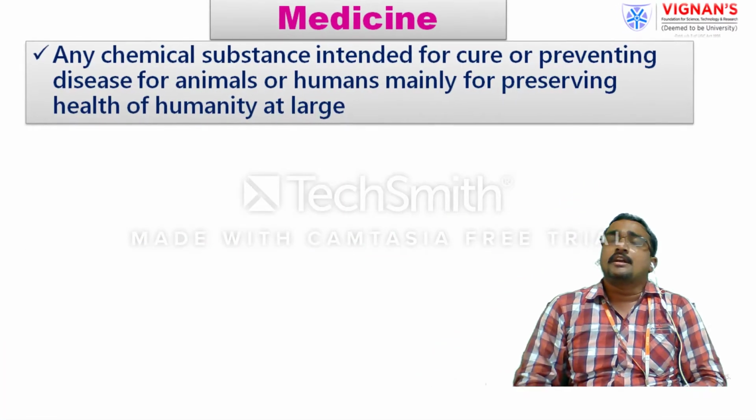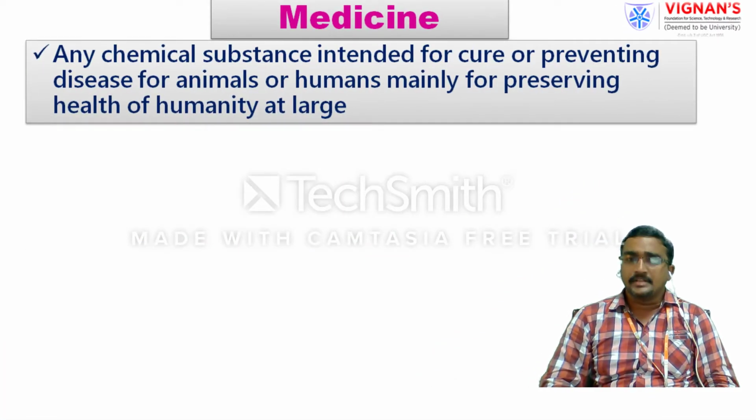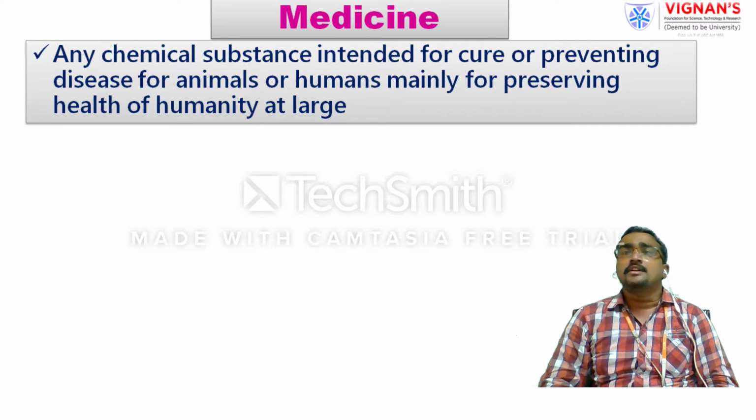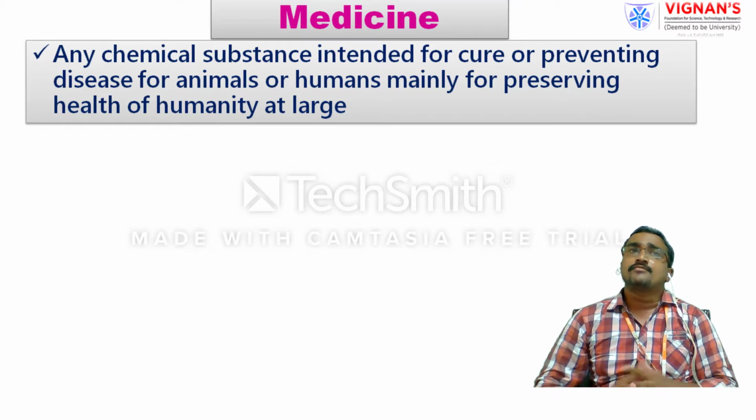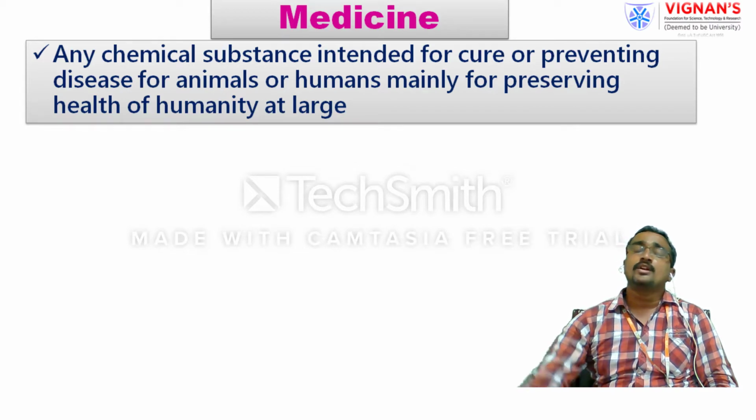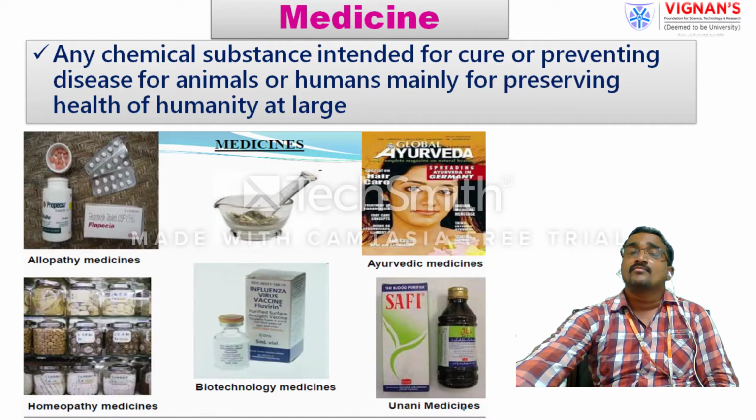So medicine is any chemical substance intended for curing or preventing disease, either in animals or humans, mainly for preserving the health of humans at large and in a safe manner. That chemical substance you can call a medicine. In terms of pharmacy, the medicine is a combination of both the active pharmaceutical ingredient and the excipients.